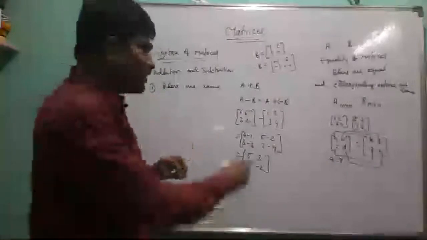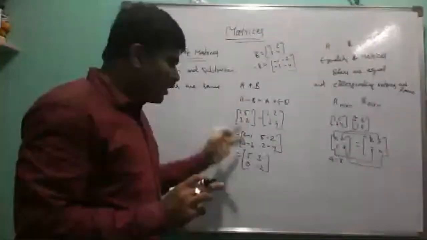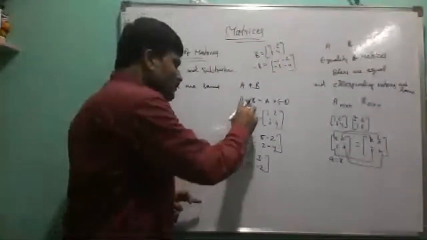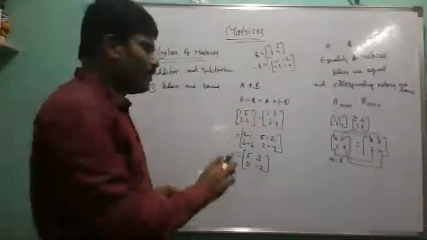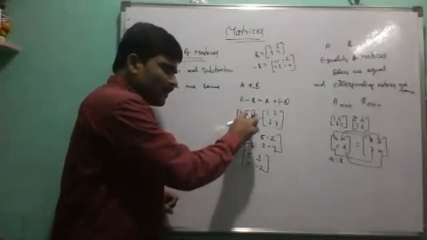Addition and subtraction will exist only if the orders of the given matrices are same. Also, the notation is very, very important. From the first step up to the last step of the work, we have to use the same notation. We have to use square brackets up to the last step.